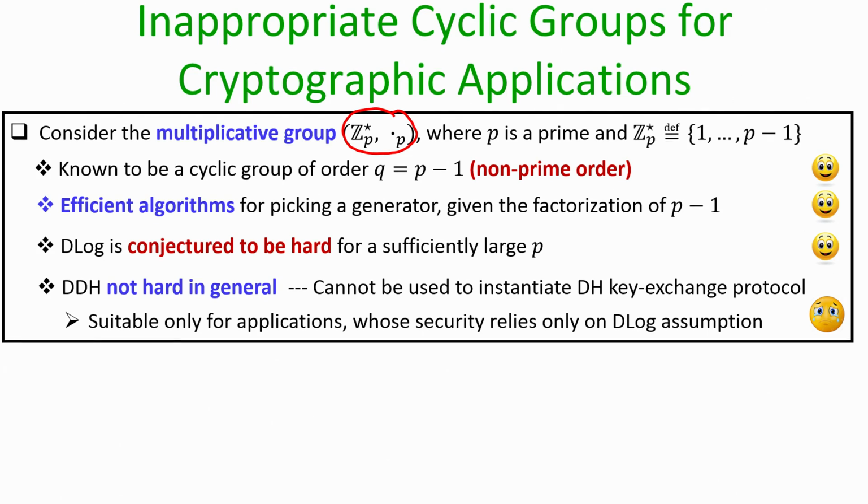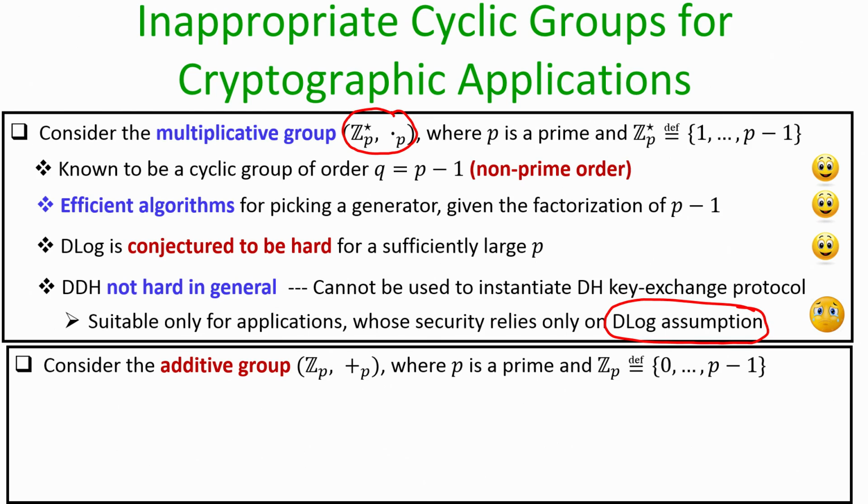So, that means this group is suitable only to instantiate those applications or those cryptographic primitives whose security is just based on the D-log assumption and not on the DDH assumption, which is not the case for the Diffie-Hellman key exchange protocol. So, that is bad news with respect to this group. So, you can see now the group ZP star with operation multiplication modulo P may not be a suitable group to instantiate the Diffie-Hellman key exchange protocol, it is an inappropriate cyclic group.